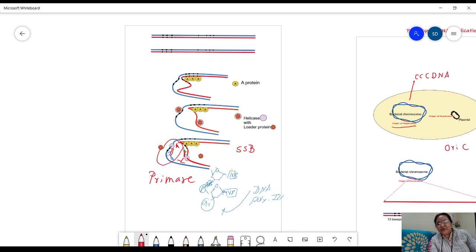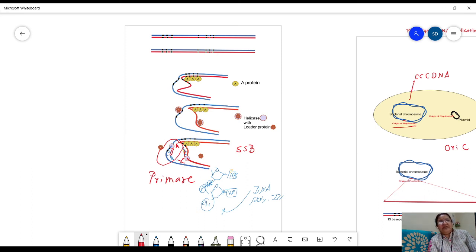A stress is produced, there is local unwinding, breaking of hydrogen bonds, local separation of DNA strands, and once they are separated, helicase takes charge. Unwinding goes on, and single stranded binding proteins bind and maintain DNA in the single stranded condition. This is the replication bubble. Once this replication bubble is produced, template strands in single stranded form are available. The primase enzyme comes into role and starts to synthesize the RNA primer.